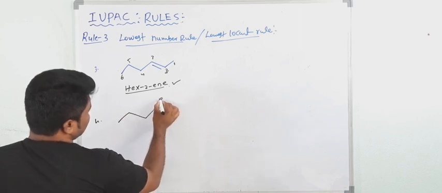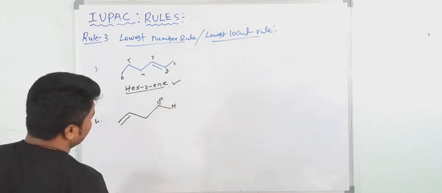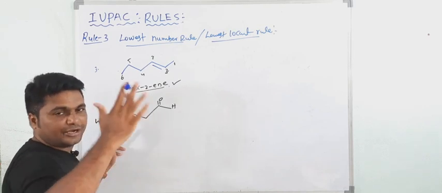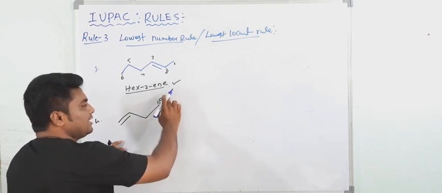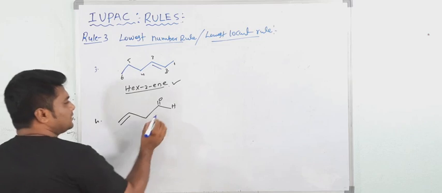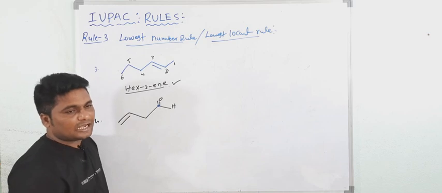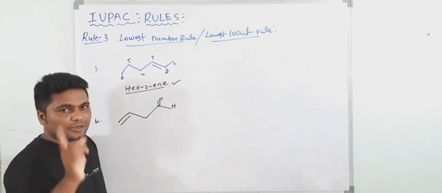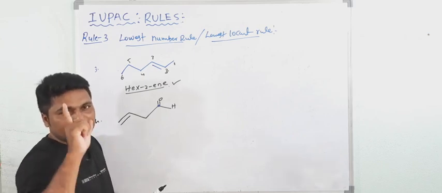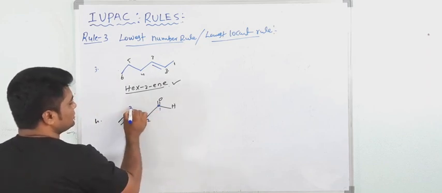Suppose we have it like this. This is our aldehyde functional group, and here one pi bond is there. So how do you start the numbering? See, there is a priority order of the functional groups. I will give the priority order. For the time being, just see: aldehyde gets the first priority, then the alkene. Alkene gets the last priority. So here this functional group already contains a carbon atom. When the functional group contains the carbon atom, the numbering starts from the functional group, and the carbon atom of the functional group gets the lowest possible number, that is 1. See here 1, this is 2, this is 3, and this is 4.